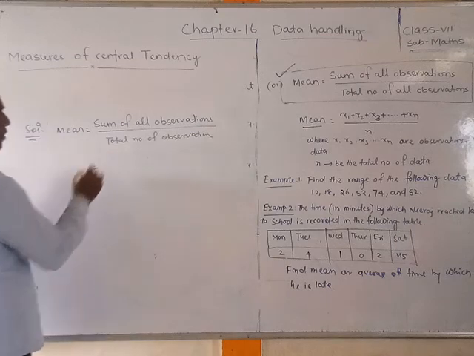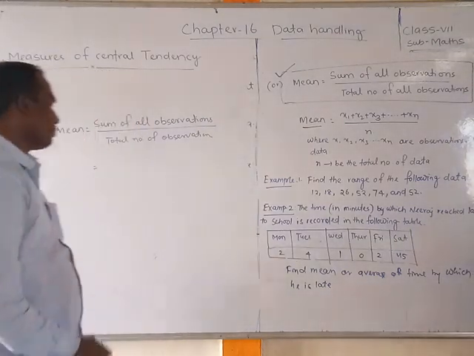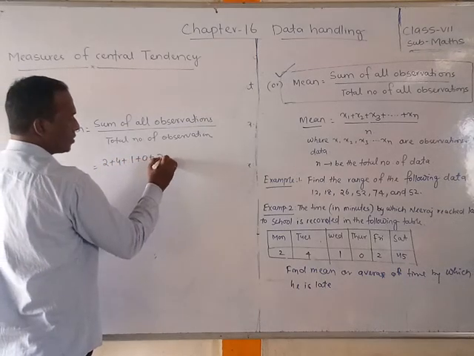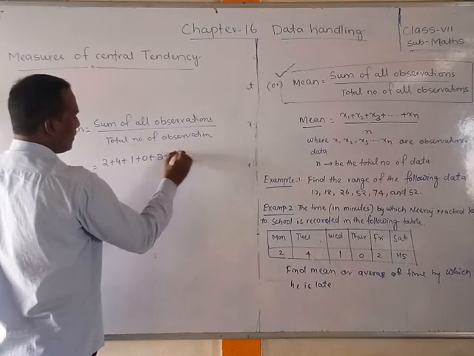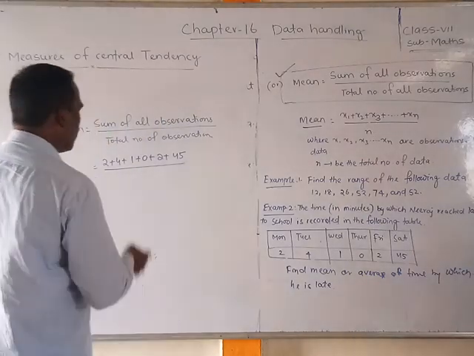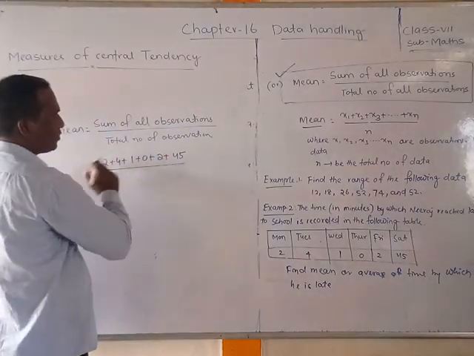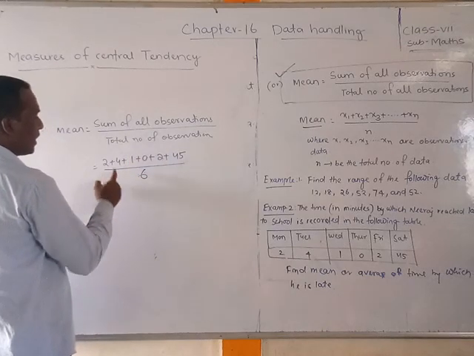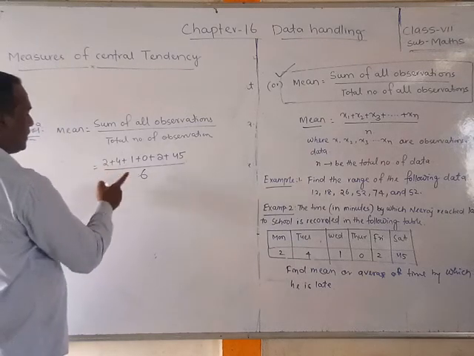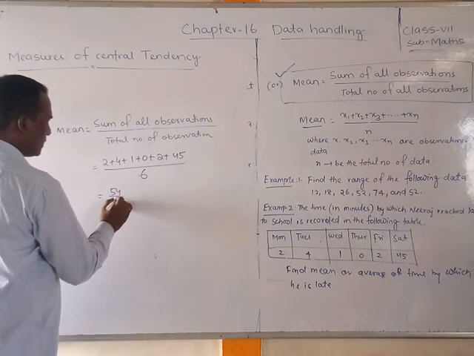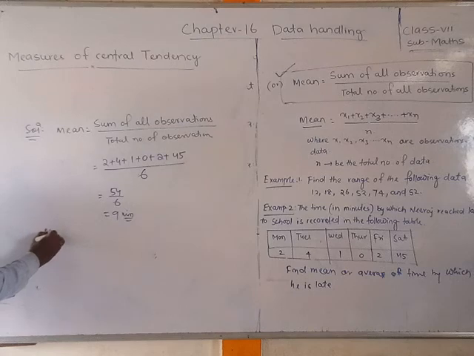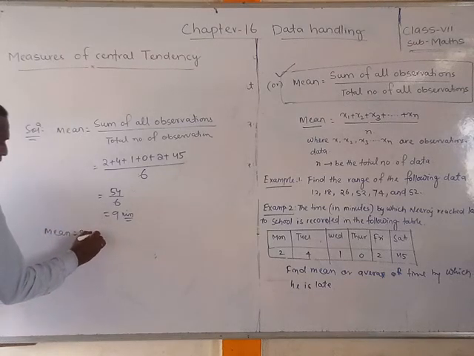Okay, so for the sum of all observations, first you should add 2 minutes plus 4 minutes plus 1 minute plus 0 minutes plus 2 minutes plus 45 minutes. You added 6 things, so divide by 6. Adding them: 2 plus 4 is 6, plus 1 is 7, plus 2 is 9, plus 45 is 54. Total 54 divided by 6 is equal to 9 minutes. So the mean is equal to 9 minutes.